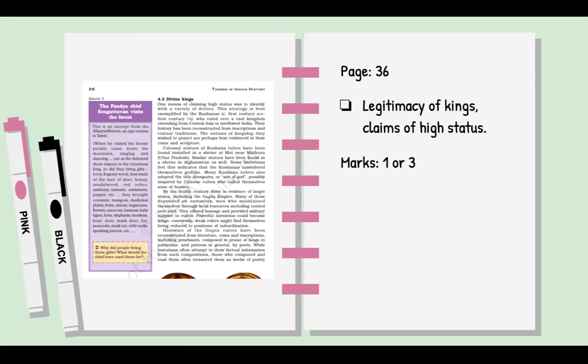On page number 36, you have a section on divine kings. This is nothing else but how the kings claimed high status.